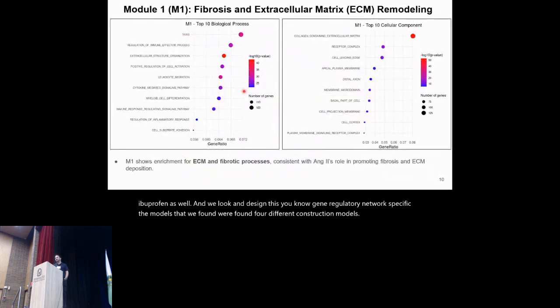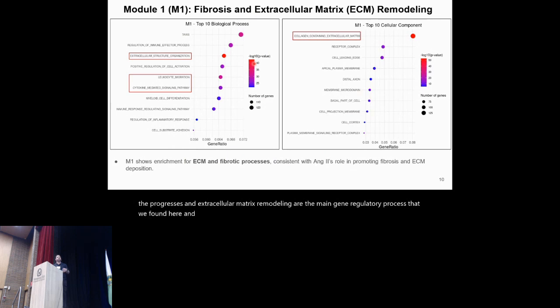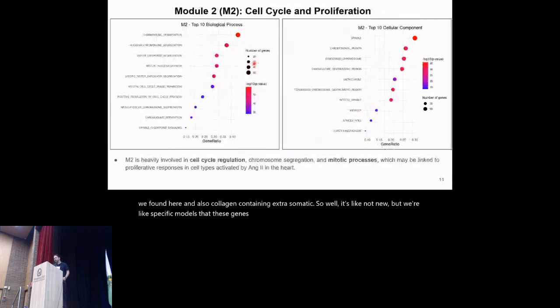These models are interesting because in model 1, we have the well-documented fibrosis and extracellular matrix remodeling as the main gene regulatory processes, and also collagen-containing extracellular matrix. It's not new, but we have specific models where these genes are involved in M1. And M2, surprisingly, included several genes involved in cell cycle and proliferation. So we saw cell cycle regulation, chromosome segregation, and mitotic processes in this model. We're interested in why these processes are so enriched in this model.